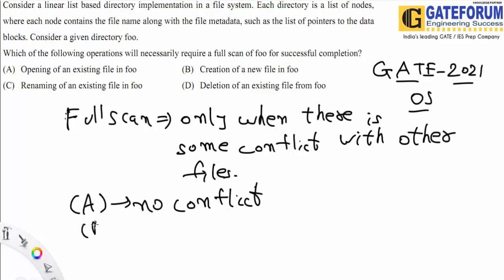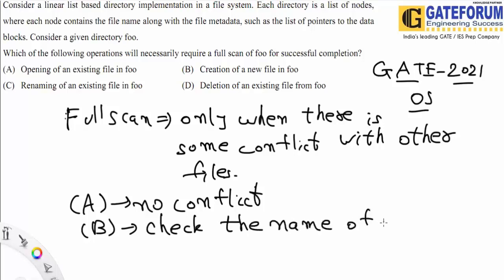Okay, but whenever we do B, let's think of creation of a new file. Whenever we create a new file, we need to check the name of the new file, whether the name of the new file which we create is the same as any other file or not.